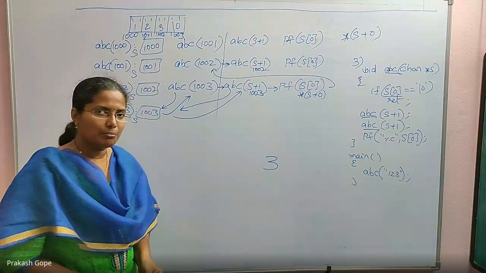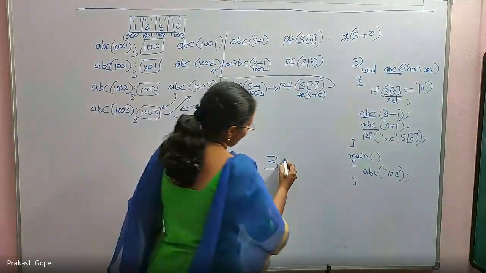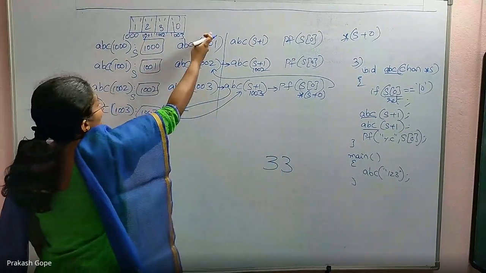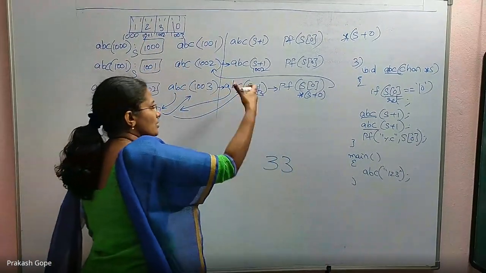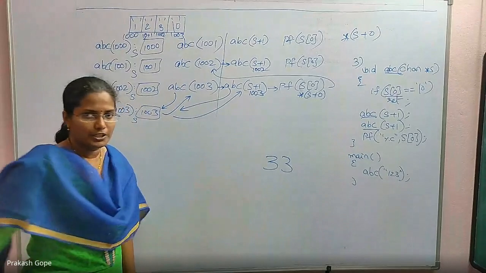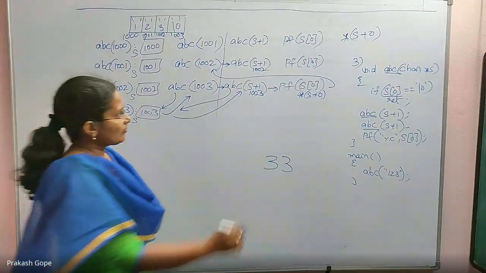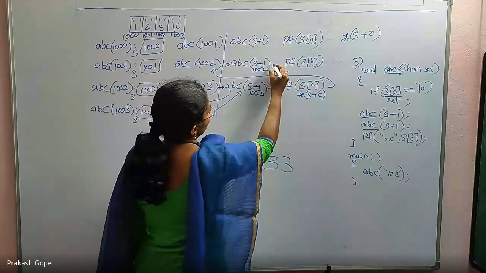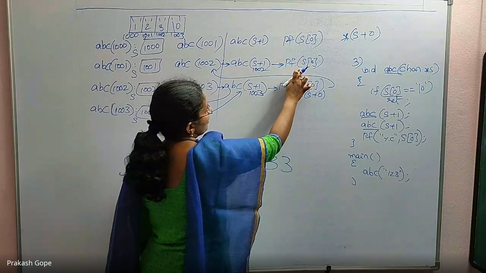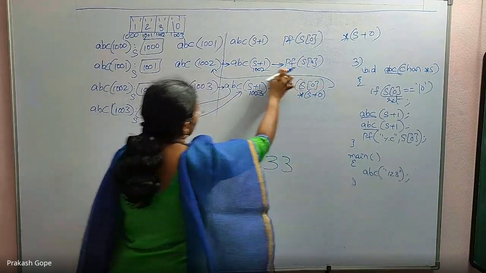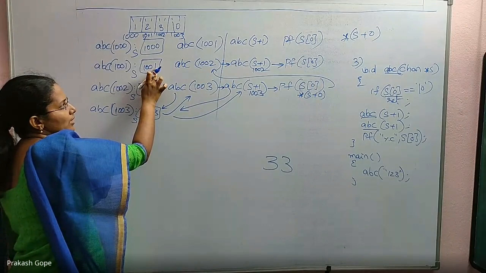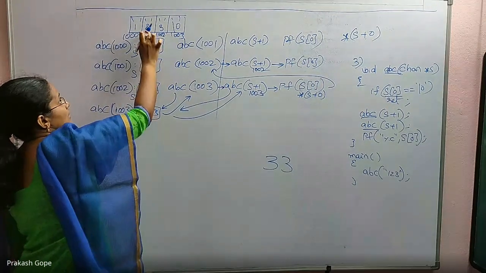It does the work completely. Again it prints 3, because there is no modification to the array, all the invocations are done again, but only 3 is printed. So this execution is also completed and we continue. Printf s of 0. S in this environment is 1001. 1001's content is 2.